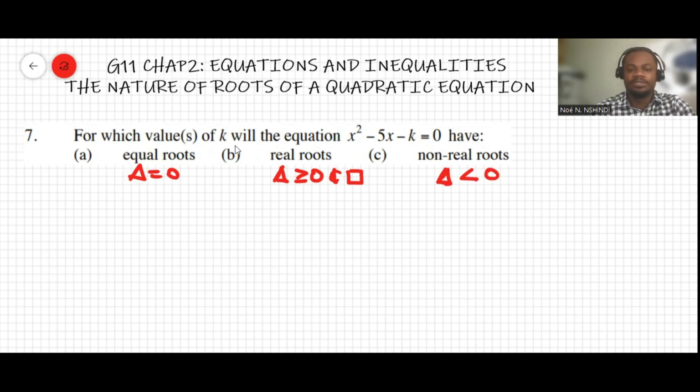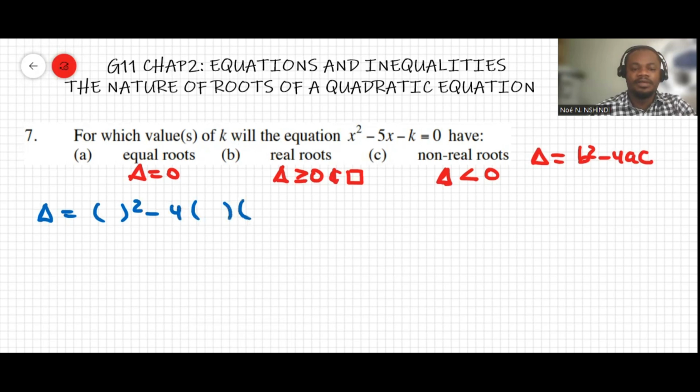Now let's work it out. We know that the discriminant delta is given by b squared minus 4ac. So in this case, delta will be equal to b squared minus 4a times c.